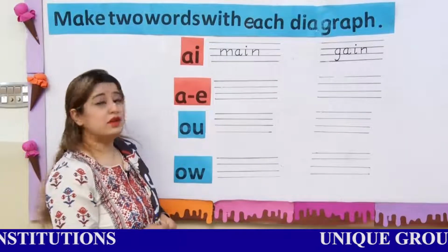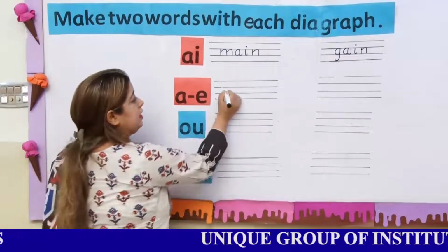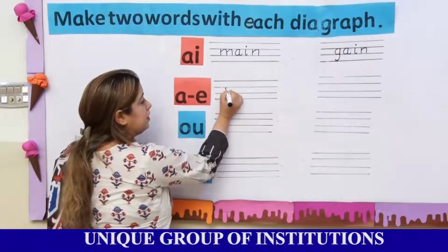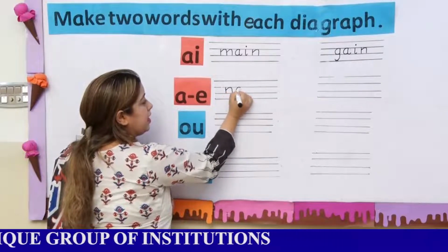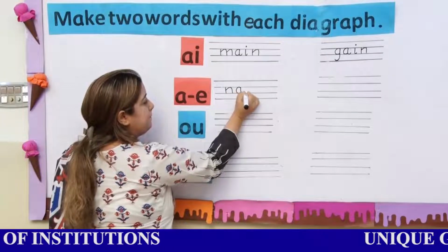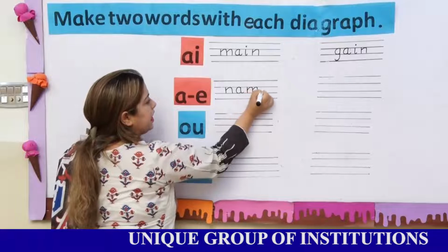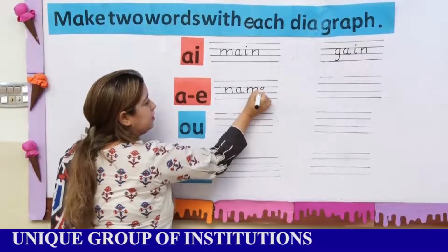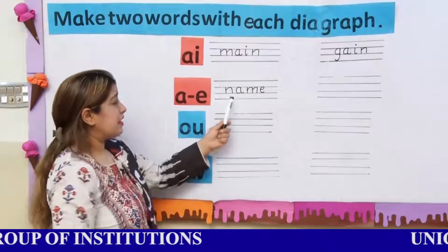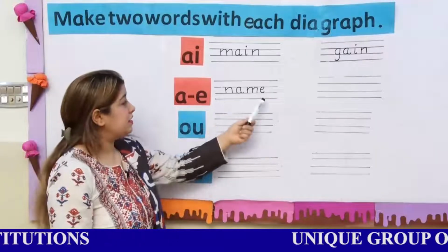You can write a new word like name. You can see that A is coming in the center and E at the last.